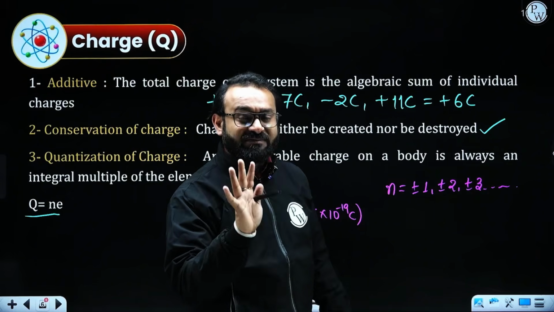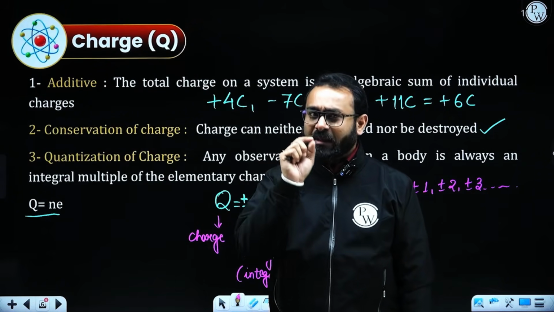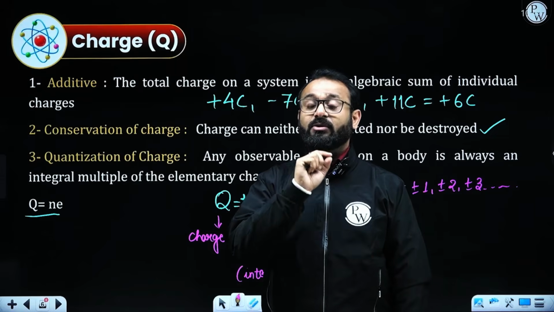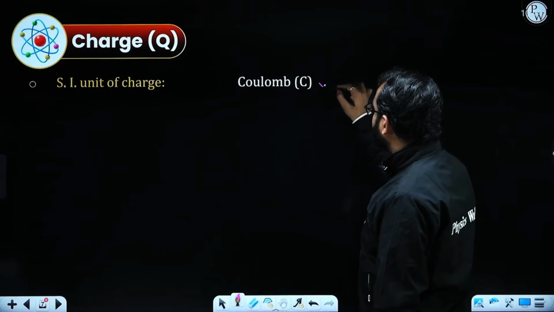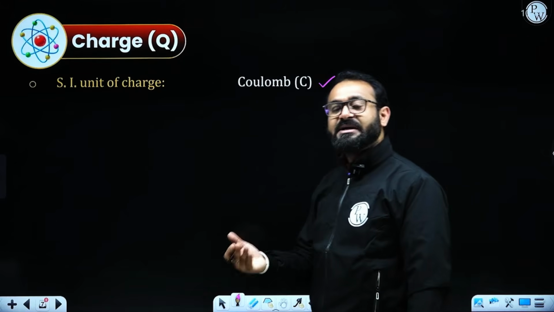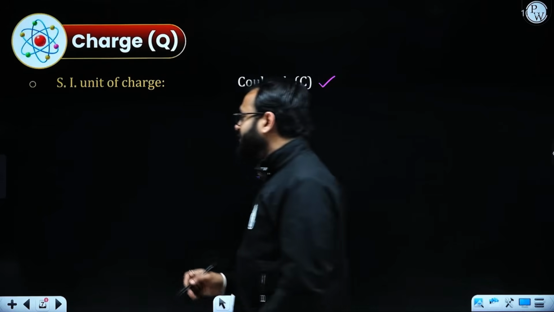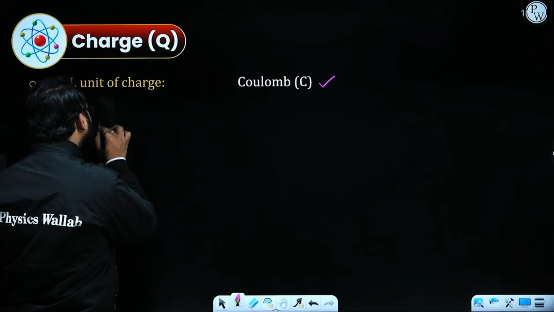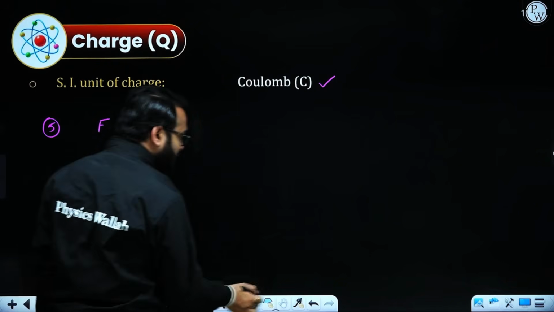So these are the major properties. Apart from that, there is one single property that I'm going to discuss. Before that, I'm going to tell you about the unit of charge. The unit of charge will be coulomb. The last property which I need to discuss, you can consider as property number 5.